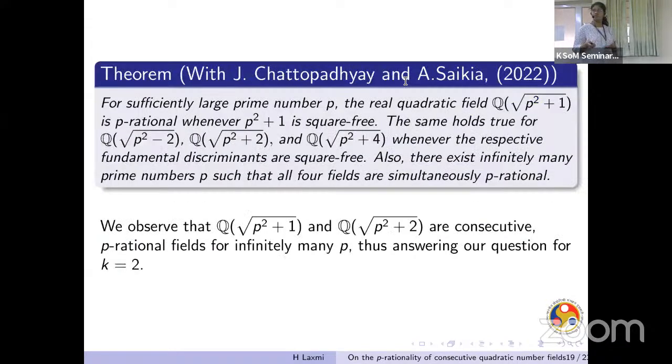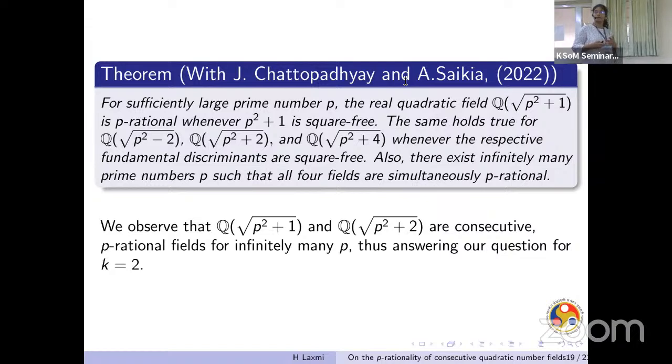And we could show a similar result for the fields Q(√(p²±2)) and Q(√(p²+4)) as well. Also using the same result by Heath-Brown, we could show that there exist infinitely many p such that all the 4 values are simultaneously squarefree, making all the 4 fields simultaneously p-rational. So if we see Q(√(p²+1)) and Q(√(p²+2)), they act as consecutive fields.